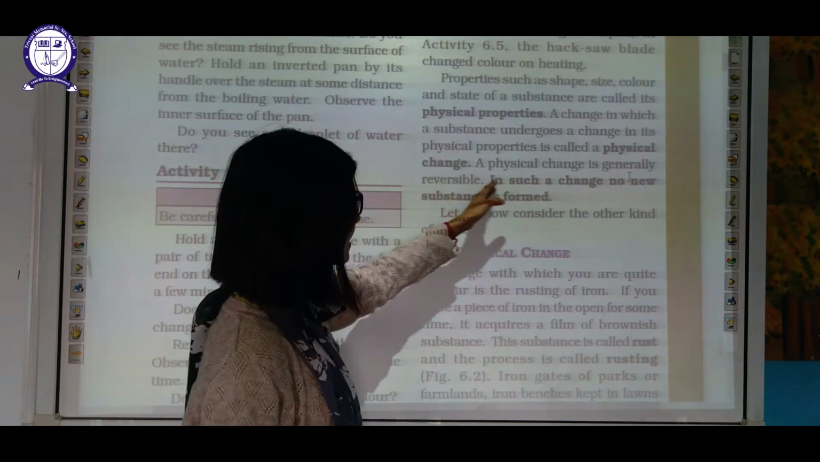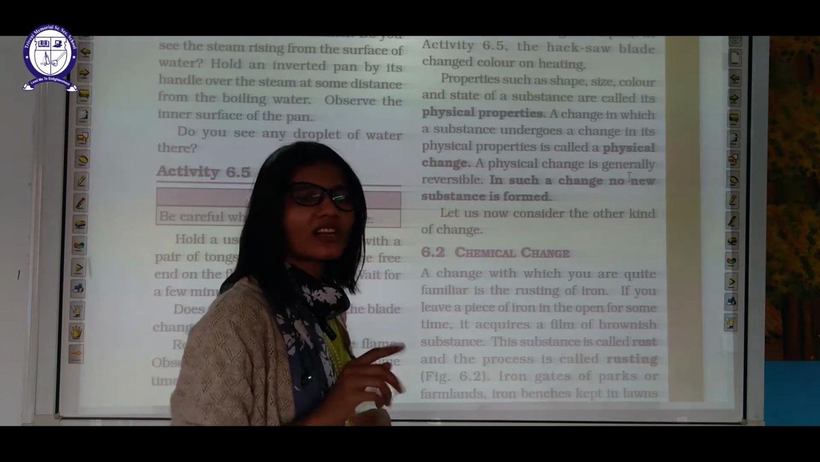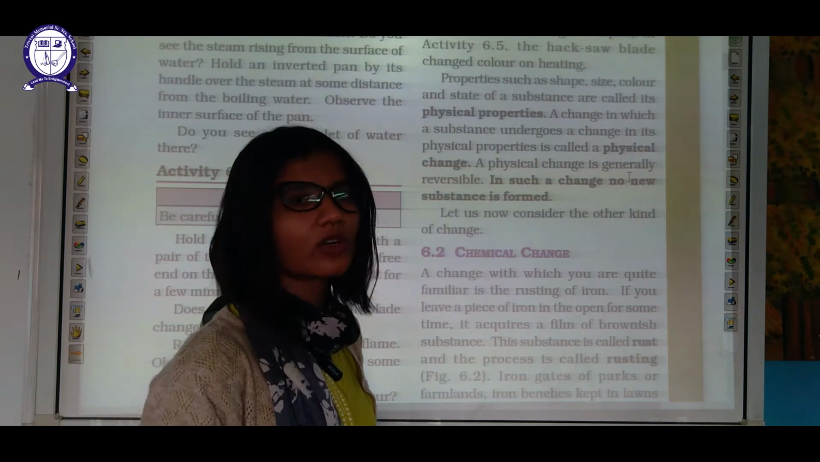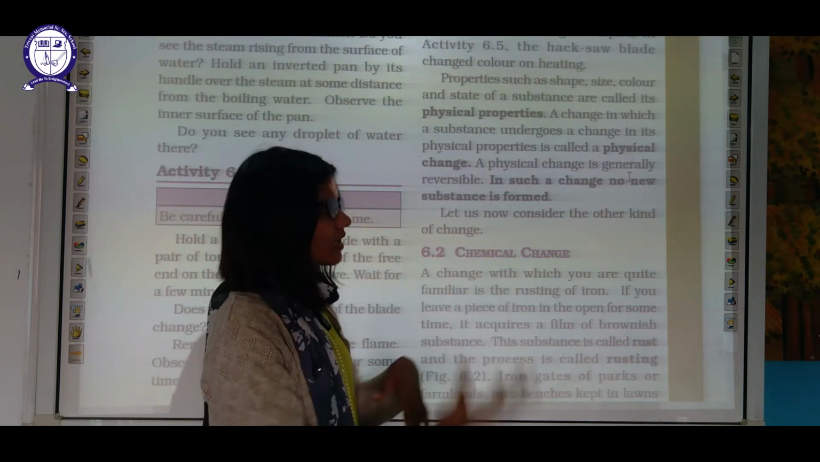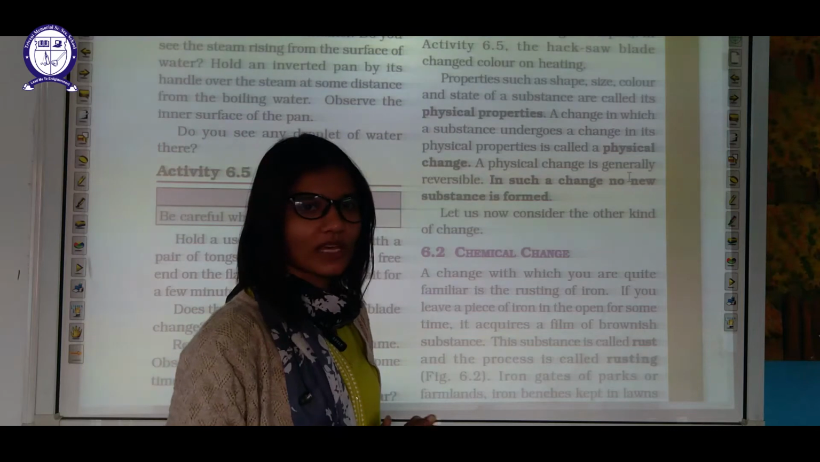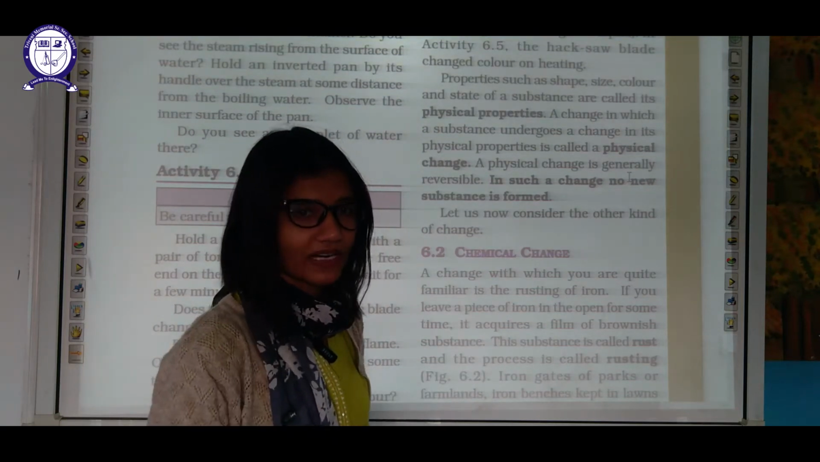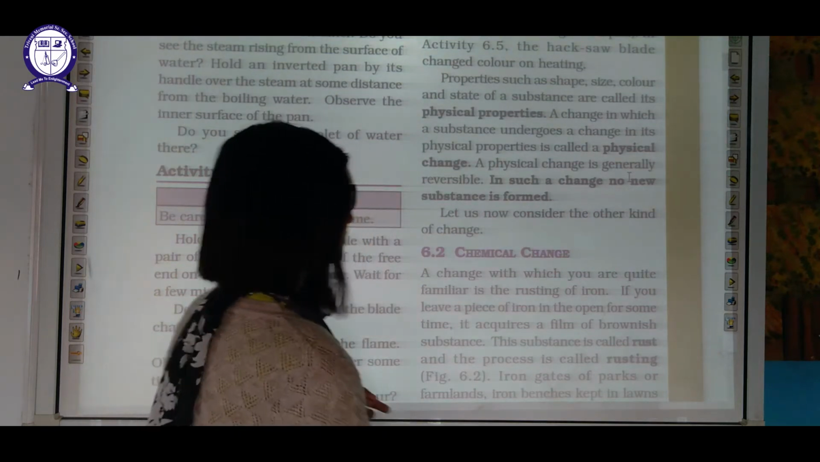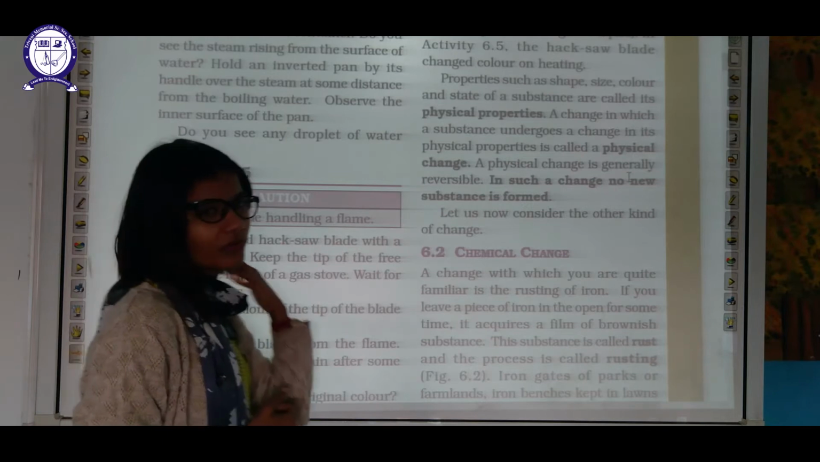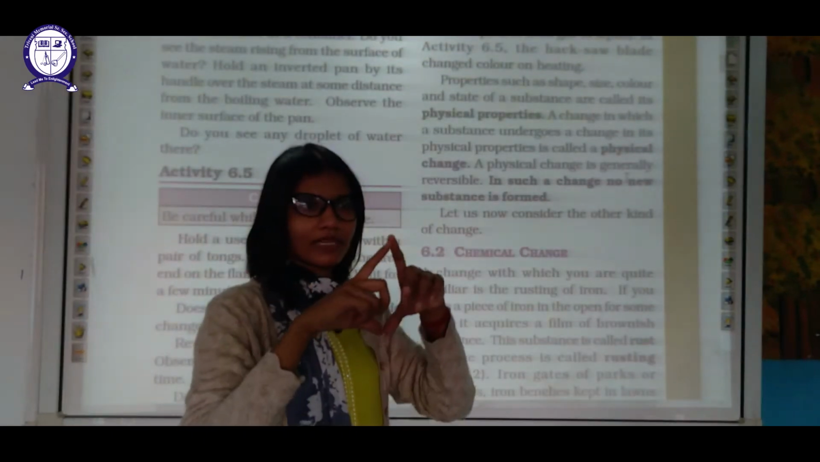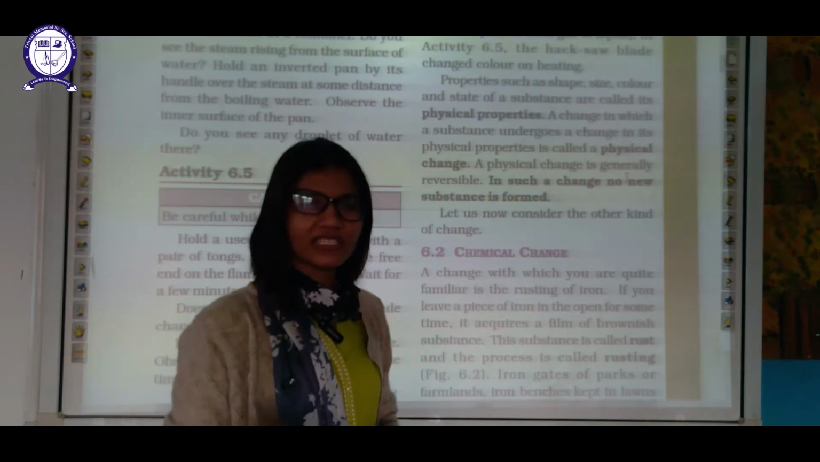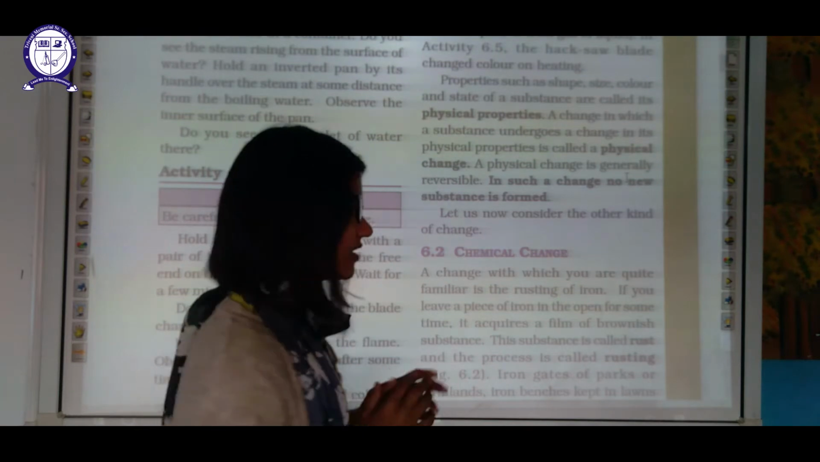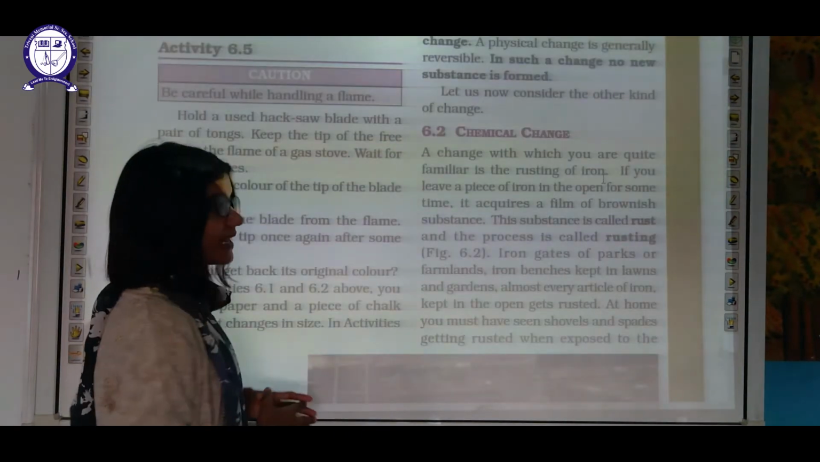Very simple. Physical change is generally reversible, but it is not necessarily always true. Sometimes a physical change can be irreversible also, as we observed in the case of cutting of paper. Cutting of paper is a physical change, but it is irreversible in nature. In such changes, no new substance is formed. This is the most important property of physical changes: no new substance is formed. Now let us study chemical change.